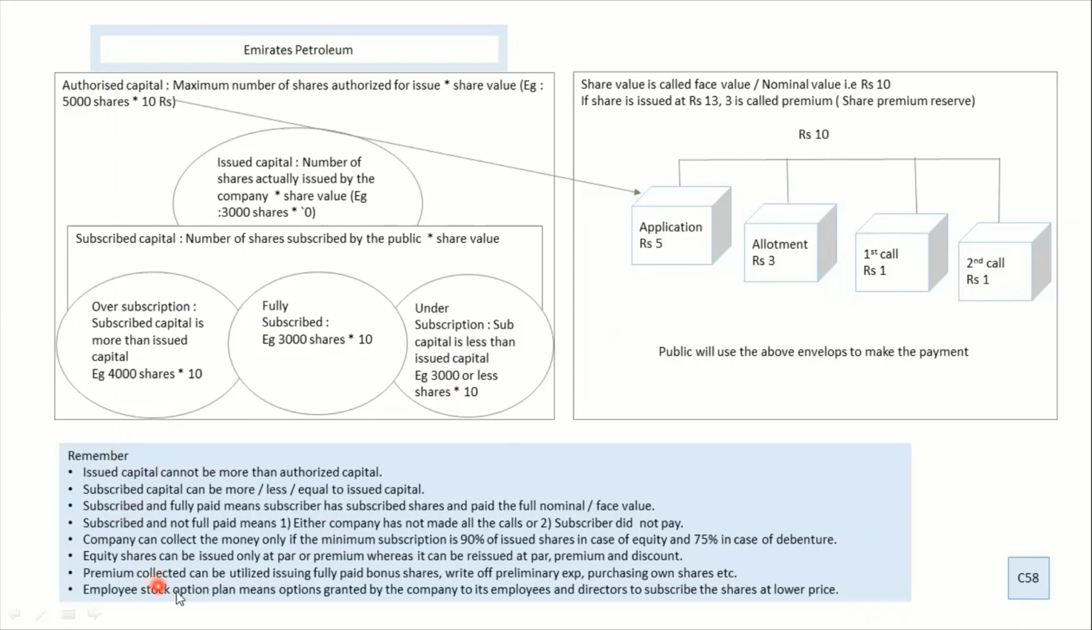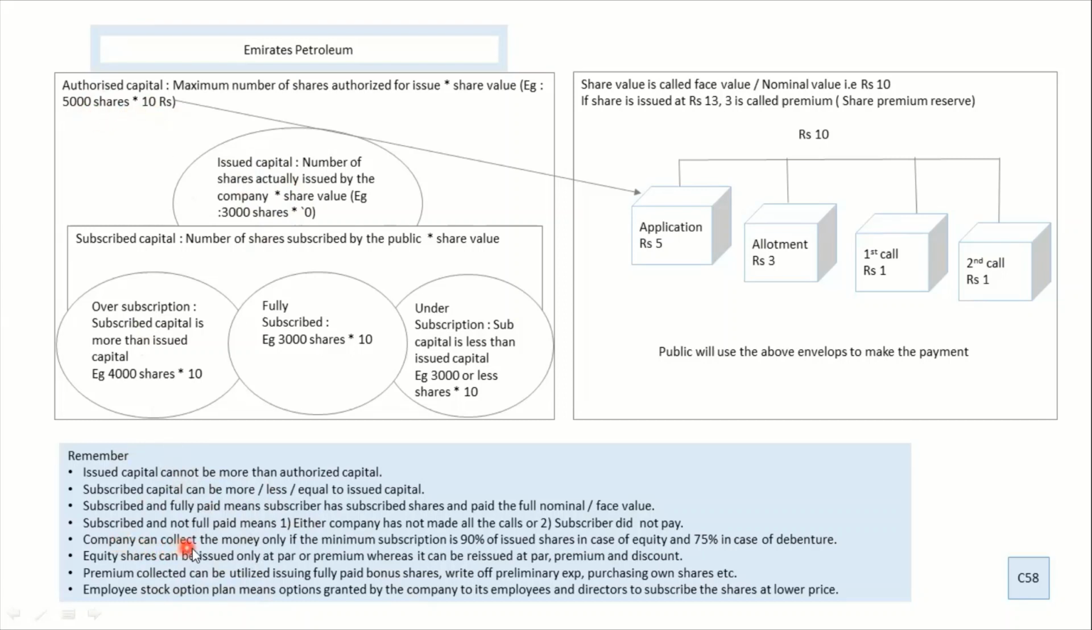There are some important points over here. You have to go through them. They are very easy points. Try to understand each and every point. For example, issued capital cannot be more than authorized capital. The company cannot issue 6,000 shares because the government has only given them the right to collect 50,000.